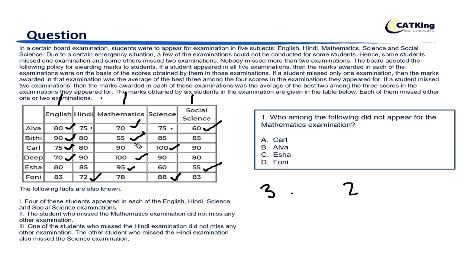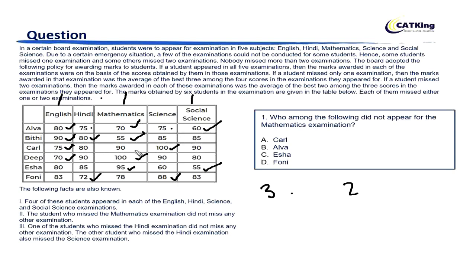Alright. Similarly, here if you see that 90 plus 80, the average of these two is 85. The average of these two is 85. That means this Hindi has been attempted by Bitti, right? And for these two, we can't say anything, because it could be that she appeared for science and left social science, or she appeared for social science and left science, or she missed both the exams. All the three possibilities are possible now.